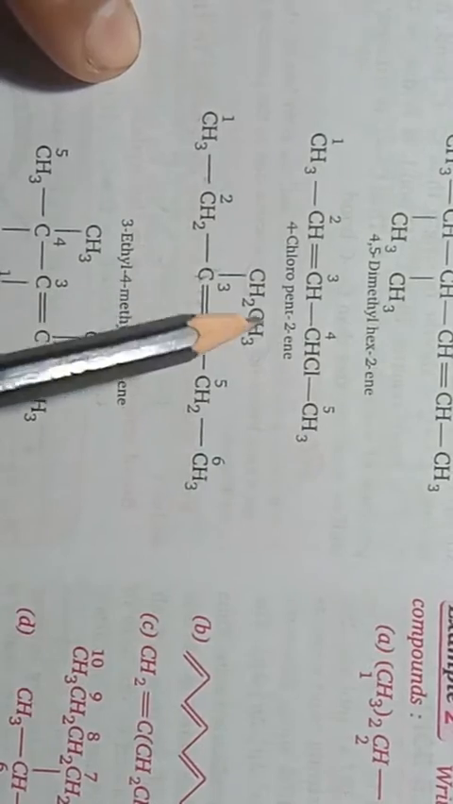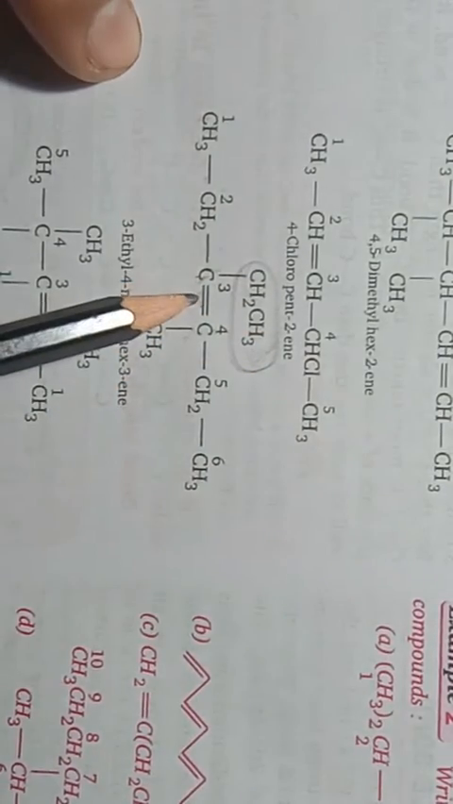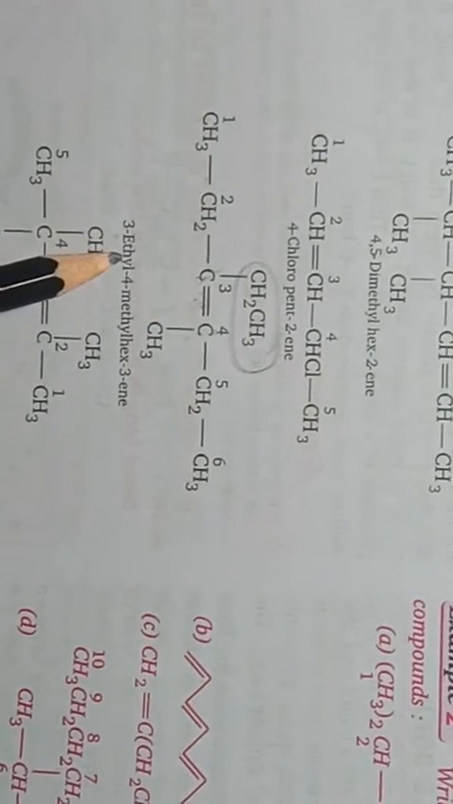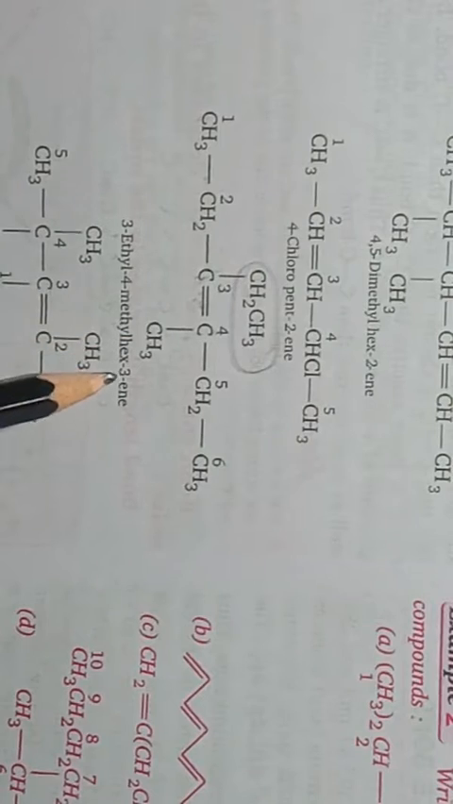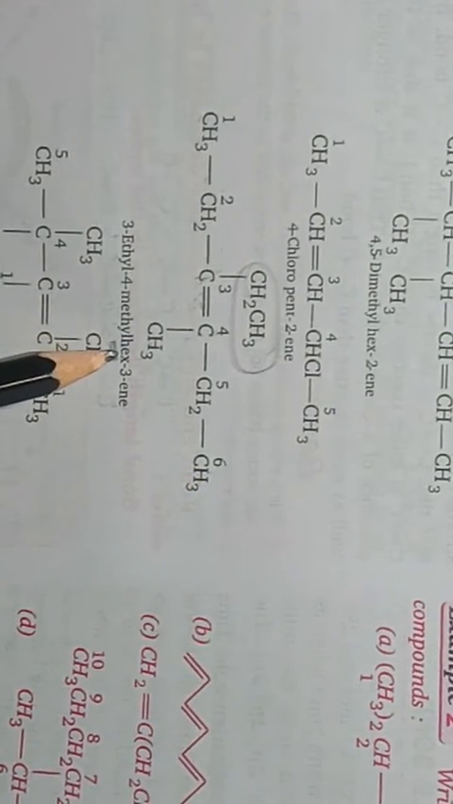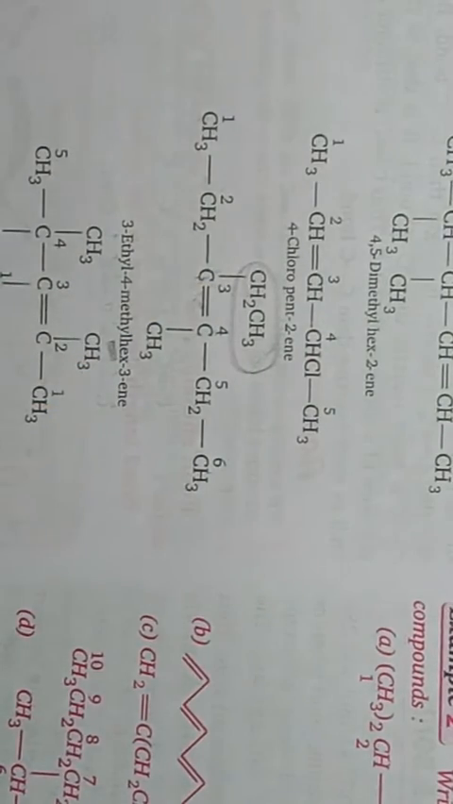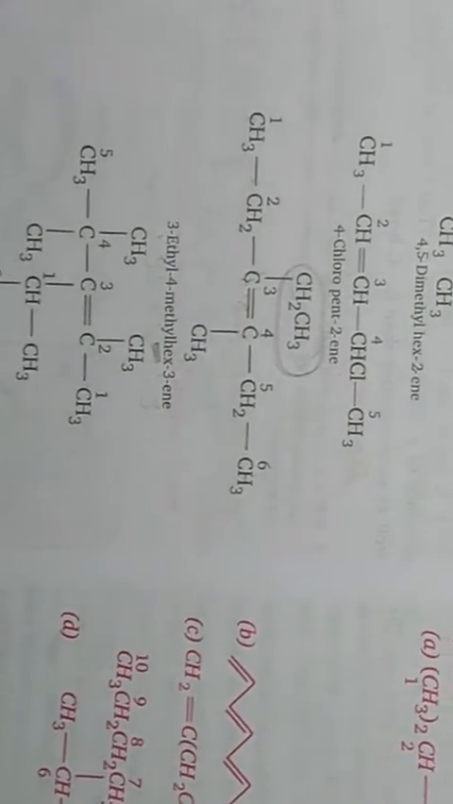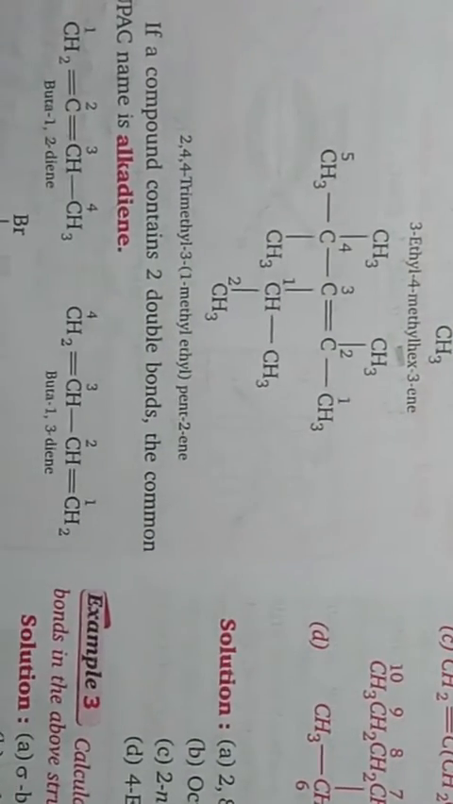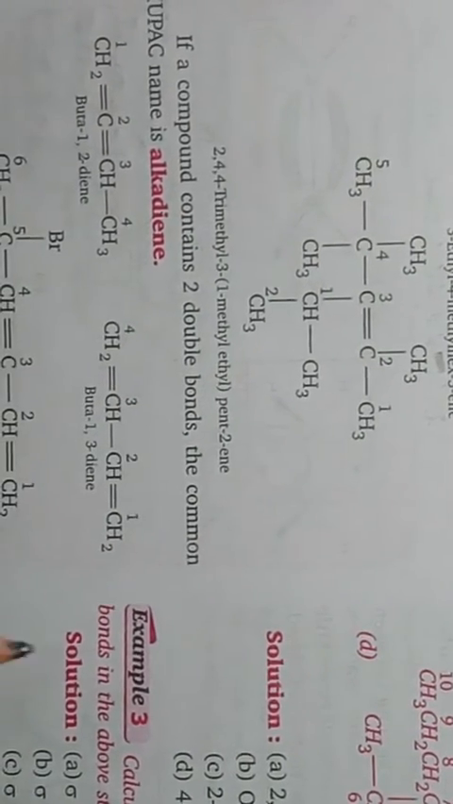So the third position has the ethyl group and double bond. So 3-ethyl, 4-methyl, this is 4-methyl, hex-3-ene. The total number of carbons in the long chain is 6, hex. The position of the double bond is 3, ene. Okay students, in the same way you can write IUPAC names of other alkenes also.